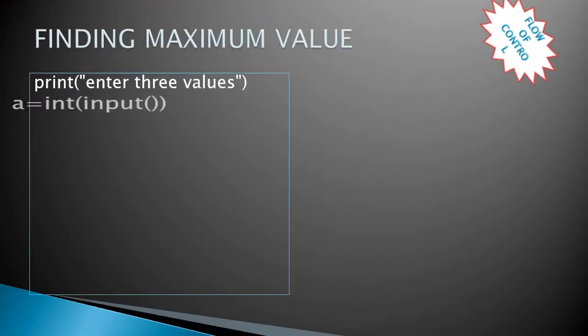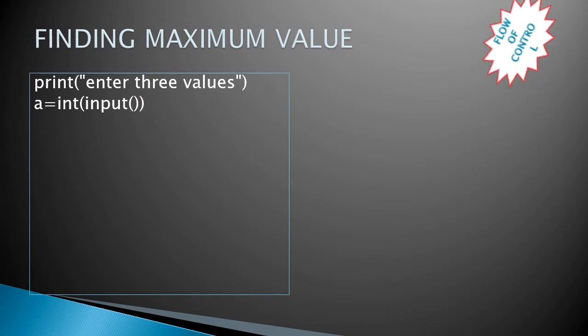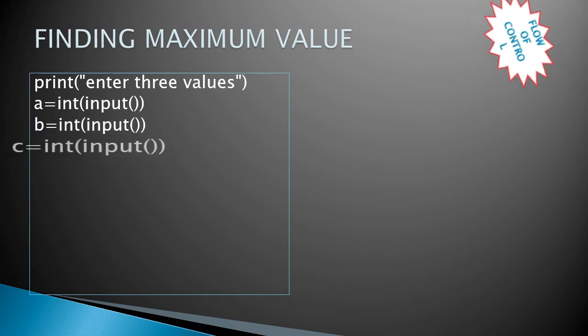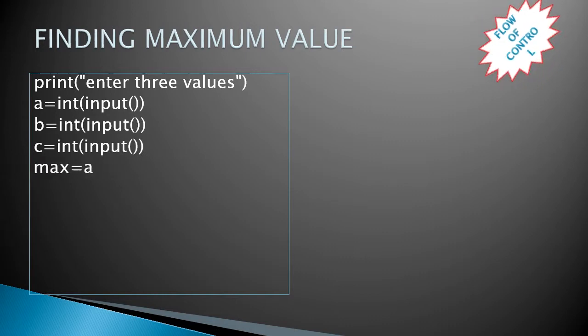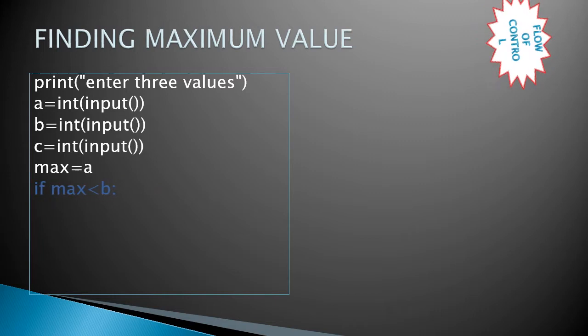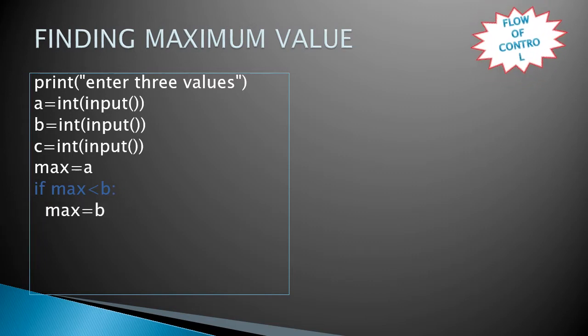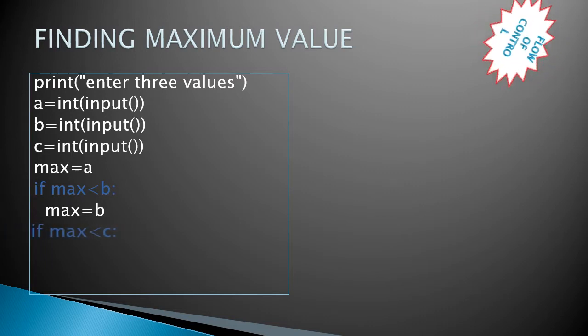And we can also find the maximum value among three values. We get the three values, and they are assigned to the variables a, b, c respectively. First the a value is assigned to the variable max, and it is compared with the b value. If it is less, of course b is greater, so b is assigned to the max variable.